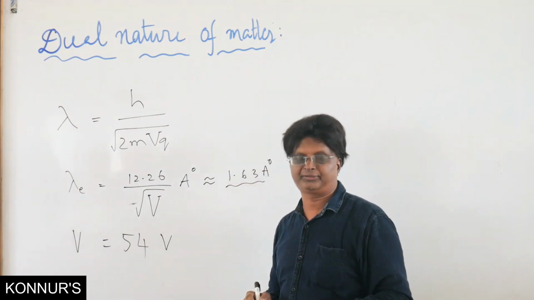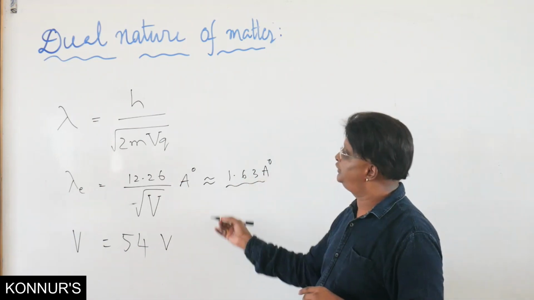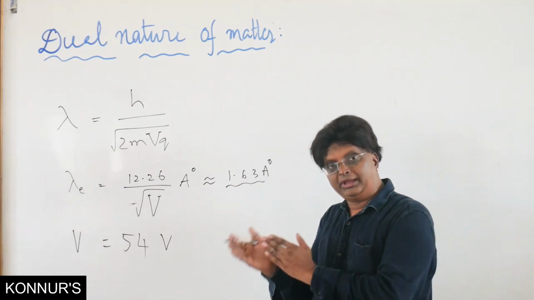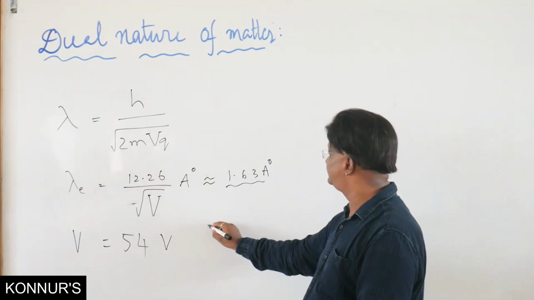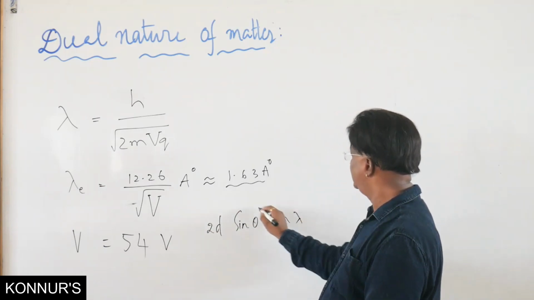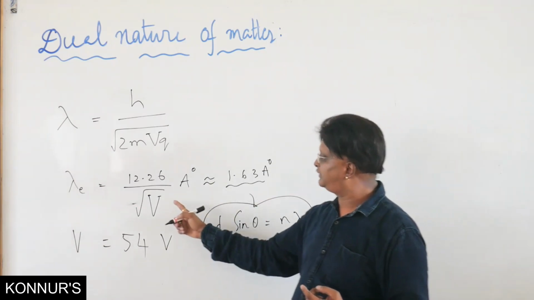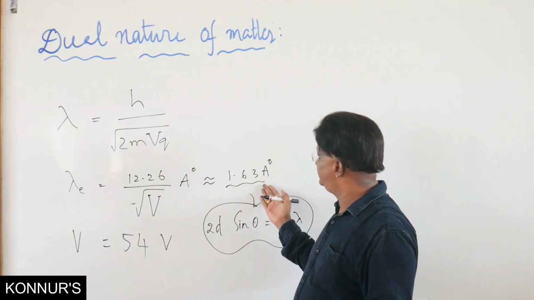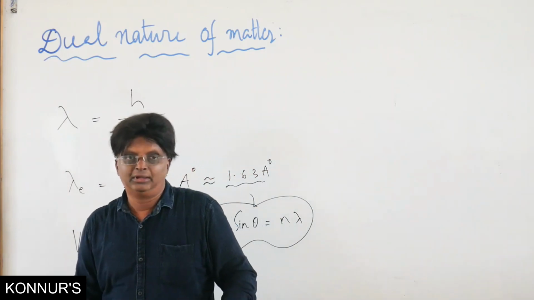We have such instruments, right? 1.63 angstroms. And this value, according to the de Broglie equation, fits into the diffraction formula, which is 2d sin theta equal to n lambda. So that is how the existence is verified. You remember this expression and this number. Maybe somewhere we will use this. Maybe this is a question in the board examination also. Right.